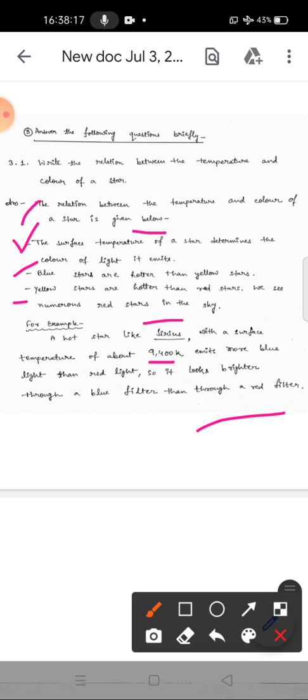If the color of a star is red, that means the surface temperature of that particular star is very low, and we can see numerous stars in the sky which are of this kind. Besides that, yellow or blue color have high frequency, due to which their surface temperatures are very high. So this is the relationship between the temperature and color of a star.